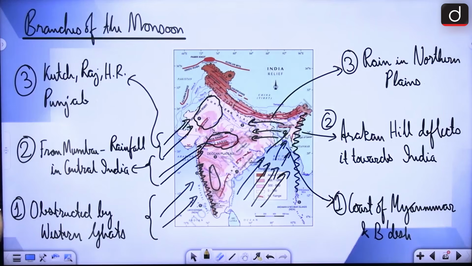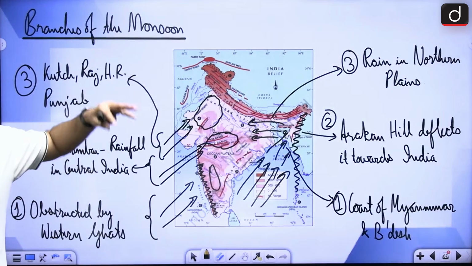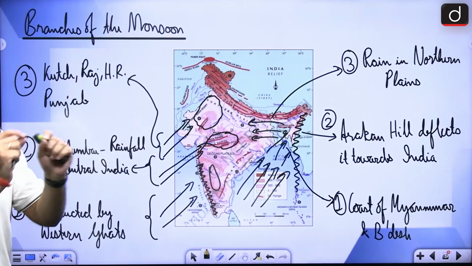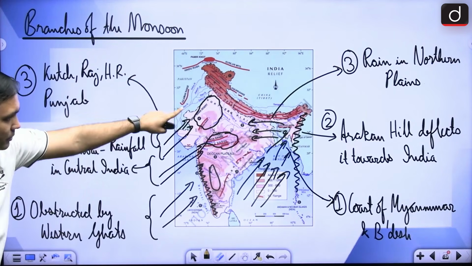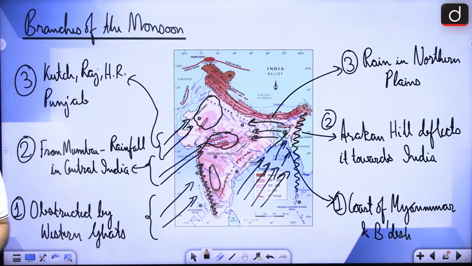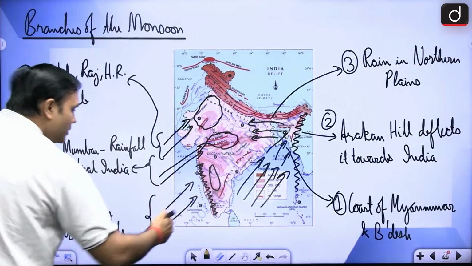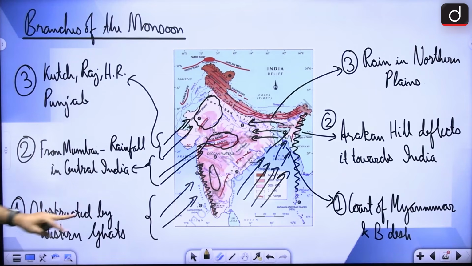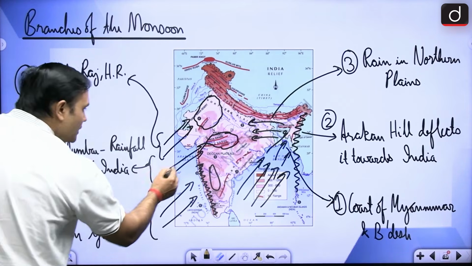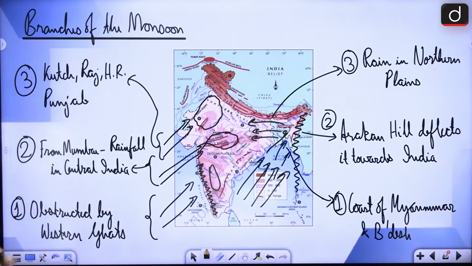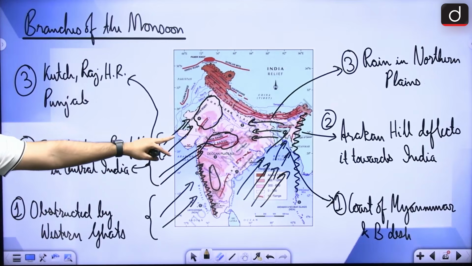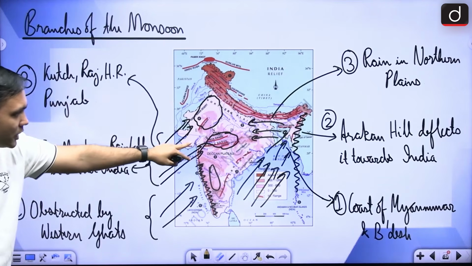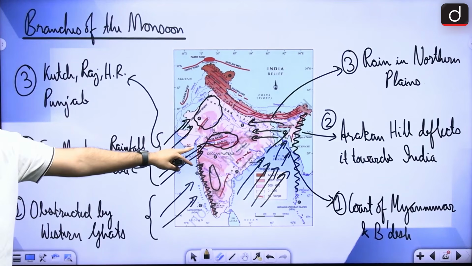All right. Next important aspect is that these particular branches are having particular effects in particular areas. So if you see the branch that is associated with the Arabian Sea, right? It is being obstructed by the Western Ghats, hence orographic rainfall we have seen, right? Then as it moves towards the Mumbai region, right, it is giving rainfall in the central Indian region. Why? Because then it is being obstructed by Vindhyan and Satpura range, right?